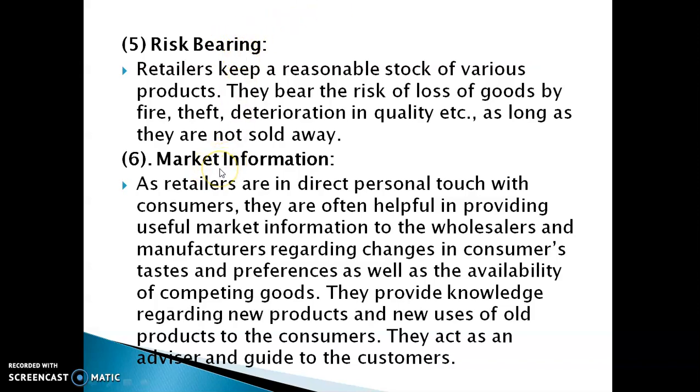Next one is market information. As a retailer, he has direct contact with the customer, so he will know their likes and dislikes, which kinds of products are running in the market, what the competitor activity is, and all information regarding the product and the market. He knows that very well, and he will provide that information to the wholesaler, and the wholesaler will provide it to the manufacturer, so the manufacturer will manufacture the kind of product that satisfies the customer.